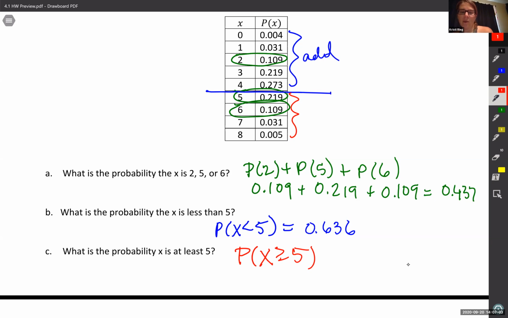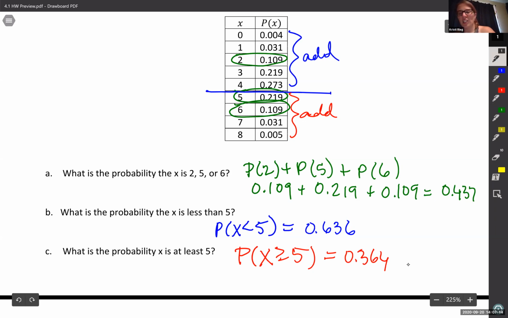So for this red one, for part C, we're going to add up all of those at the bottom: 5, 6, 7, and 8, and we get 0.364. And just for fun, if we add those two results up, they equal 1, which is perfect because that's the whole chart.